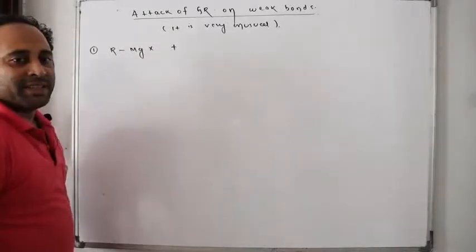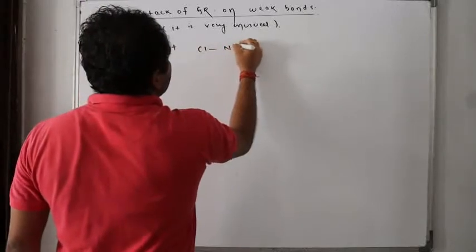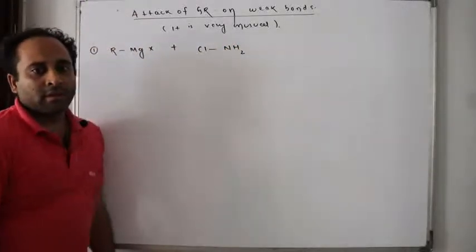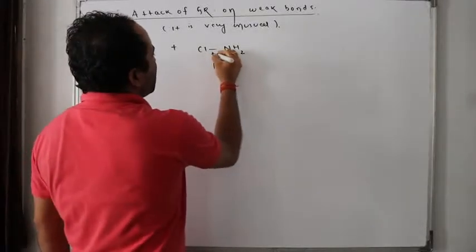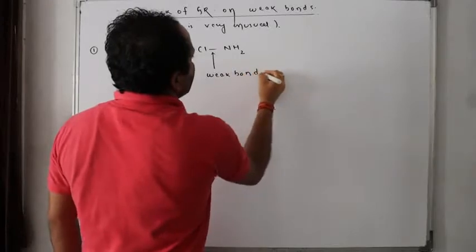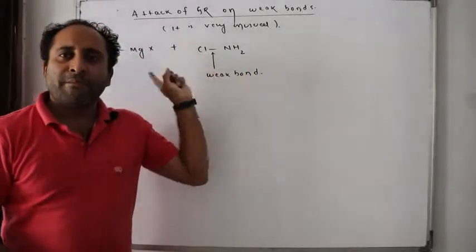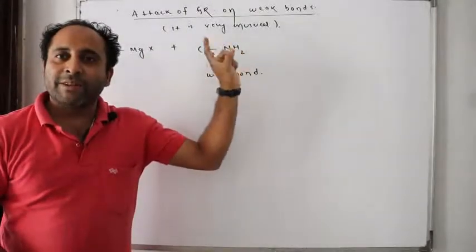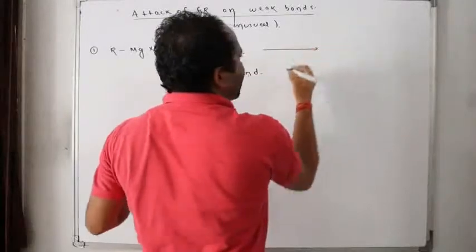Grignard's reagent RMgX reacts with ClNH2. Remember, this chlorine and nitrogen bond is a very weak bond. And Grignard's reagent has a tendency to act as a base when it finds an acid, meaning acidic hydrogen, and we know that NH2 has an acidic hydrogen.